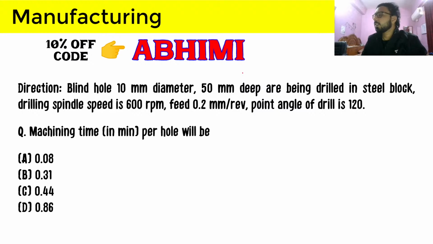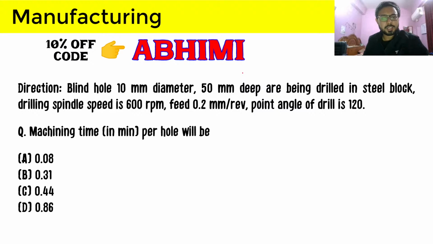You can remember this from the fact that blind hole will have less compulsory approach because it is not making full thickness. This is not some conceptual thing, this is just a trick for you to remember. Now let's move forward and see what other data is provided. So the workpiece is 50 mm deep for the blind hole, and therefore the thickness is 50 mm. But the thickness of the workpiece will not be 50 mm because it is a blind hole, so it will be the depth of the hole. So remember, for a blind hole the thickness is not equal to the workpiece.